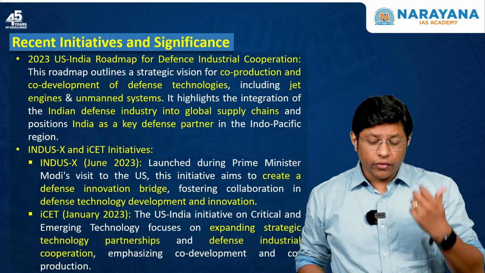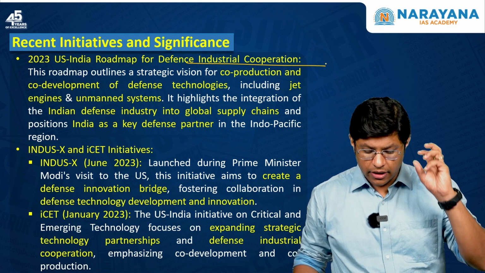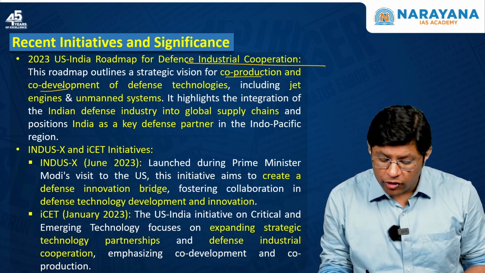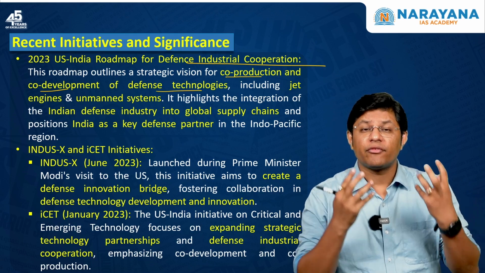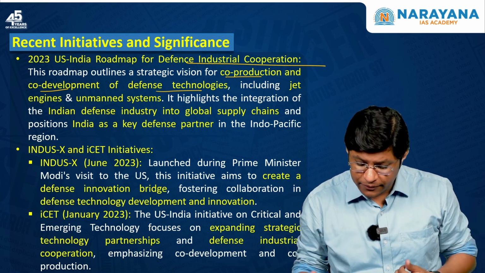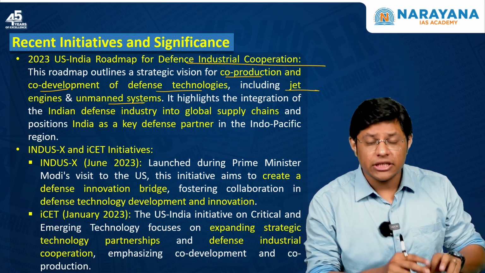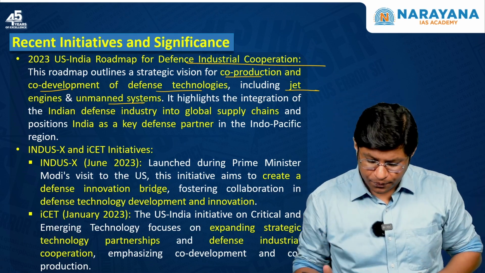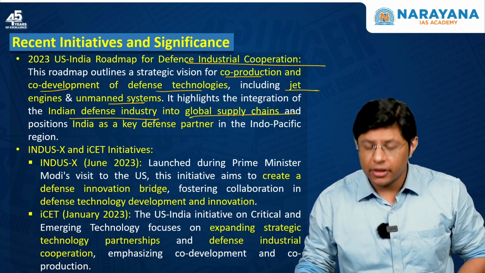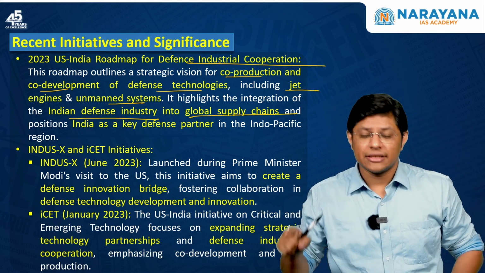Now, then the 2023 US-India Roadmap for Defense Industrial Cooperation. This roadmap outlines a strategic vision for co-production and co-development of defense technologies, which means defense technologies will be co-produced and co-developed by India and USA. For example, jet engines and unmanned aerial vehicles, that is UAVs. These are the defense technologies both the countries are going to co-develop. It highlights the integration of the Indian defense industry into the global supply chains, which means the Indian defense industry will be integrated into global supply chains.